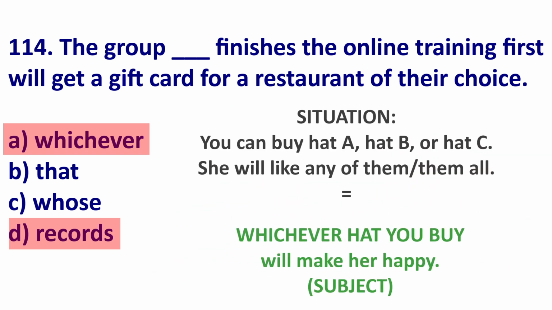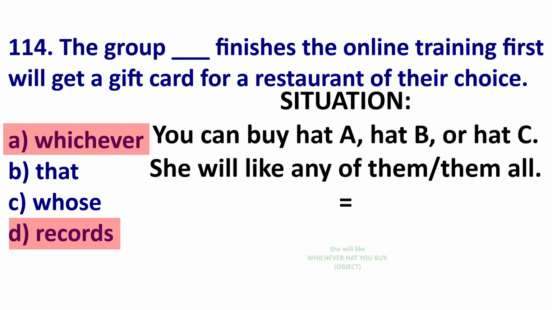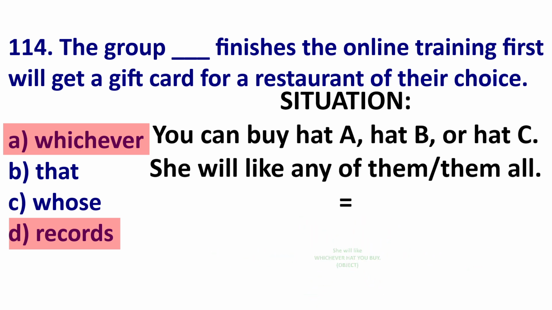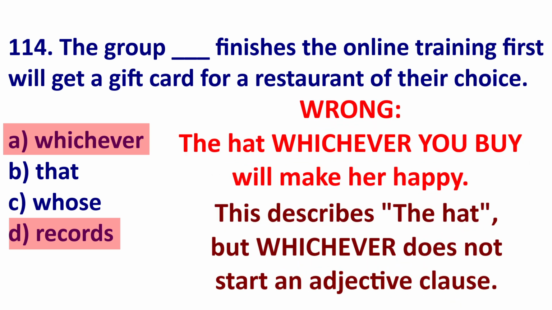For example, you can buy hat A, hat B, or hat C. She will like any of those hats. So if I use whichever noun clause as a subject, I could say, whichever hat you buy will make her happy. If I use it as an object, I can say, she will like whichever hat you buy. If I use it after a preposition, she will be happy with whichever hat you buy. However, the hat whichever you buy will make her happy is incorrect.